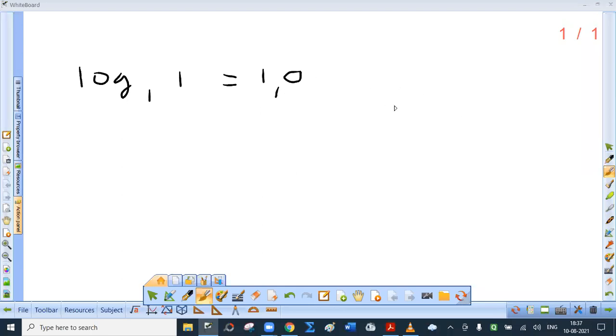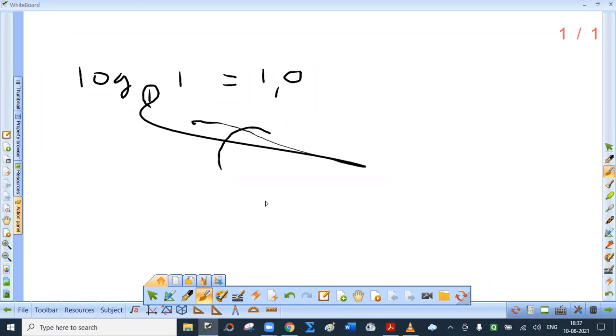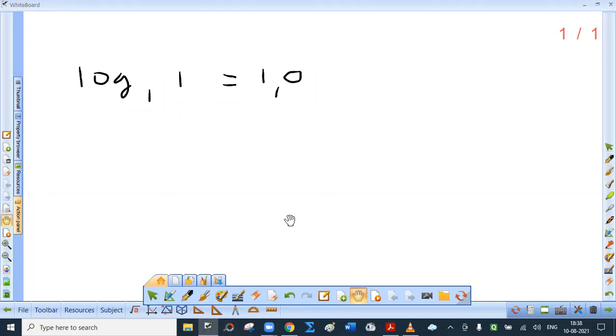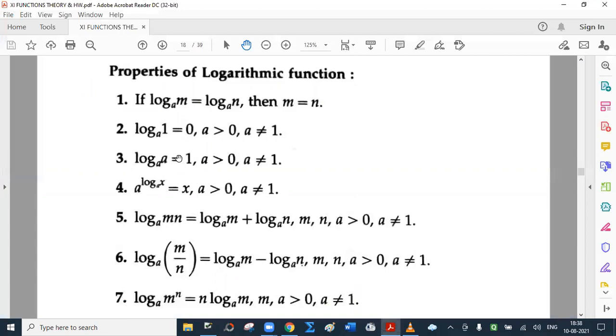Most of the students have given correct answer. Very good. See, you should take objection to this only. How can base of logarithm be 1? See, logarithm is defined only if base of logarithm is greater than 0, not equal to 1. Right? So correct answer is log 1 to the base 1 is not defined. Very good.